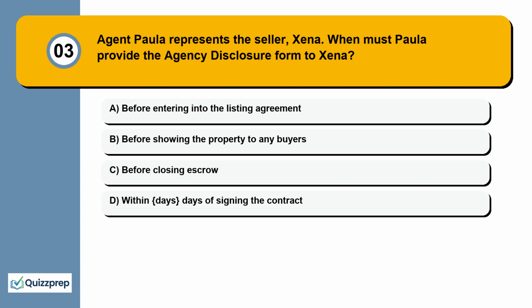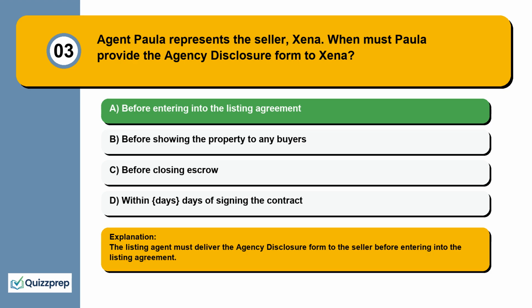Question 3. Agent Paula represents the seller, Zena. When must Paula provide the agency disclosure form to Zena? Before entering into the listing agreement, before showing the property to any buyers, before closing escrow, within days of signing the contract.